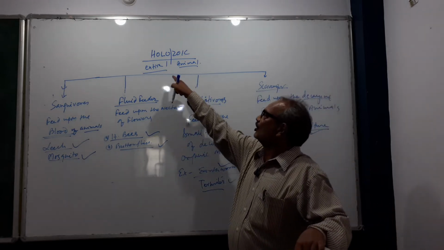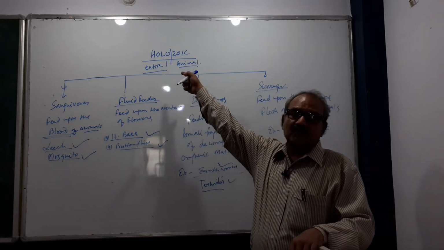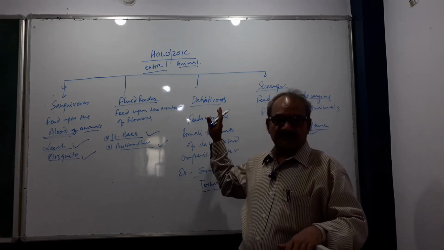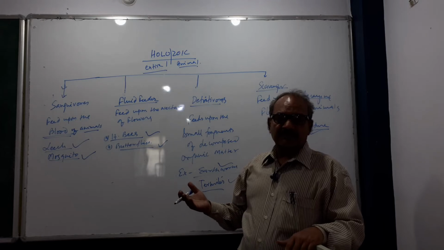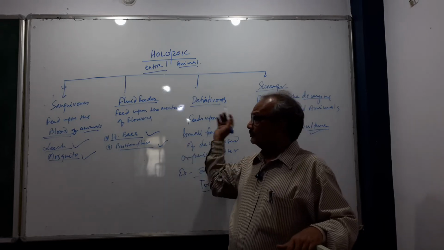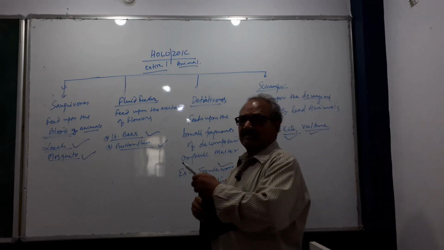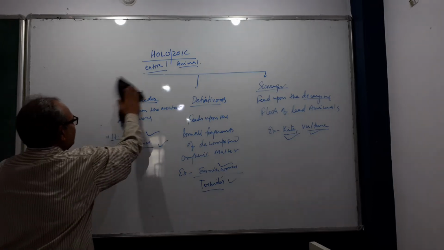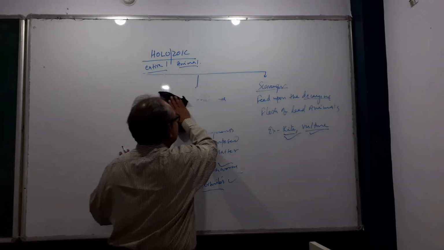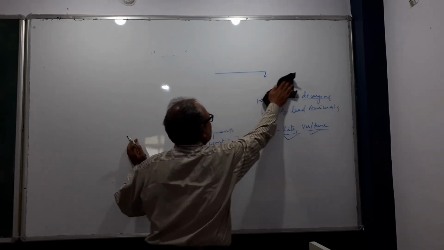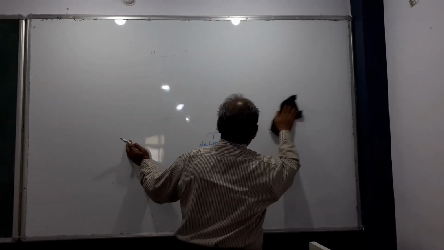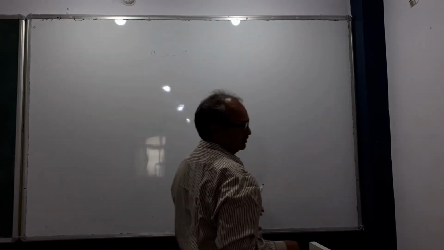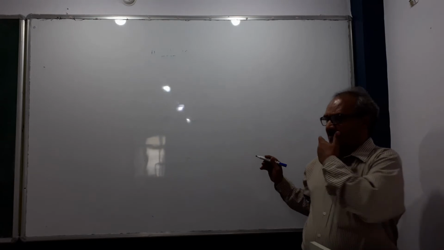Only animals have been kept. That's why the entire animal kingdom has been kept in the group of holozoic, which means they directly feed upon another organism. These are some types of holozoic mode of nutrition, heterotrophic. We have already studied the parasitic, the saprotrophic, and the holozoic. Holozoic is again divided into herbivores, carnivores, frugivores, detritivores, and all other types.